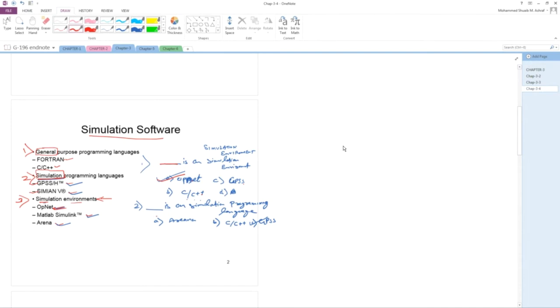Next question: a dash is a simulation programming language. So the simulation programming language is GPSS and Simscript. So here the options are Arena, C++, GPSS, so GPSS is the answer. Okay, so like this questions come in the exam. Do all the students understand? Any problem?